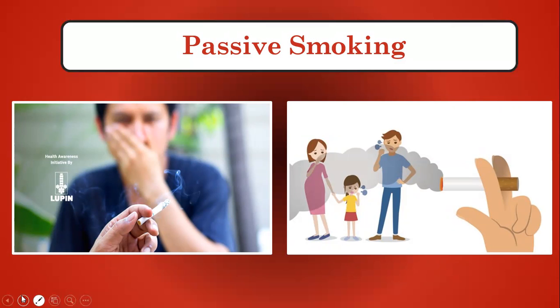That's why some people get lung cancer and they say, oh, we don't smoke, but still they have lung cancer. That is only because of passive smoking. So children, taking this into consideration, the government has banned smoking in public places.